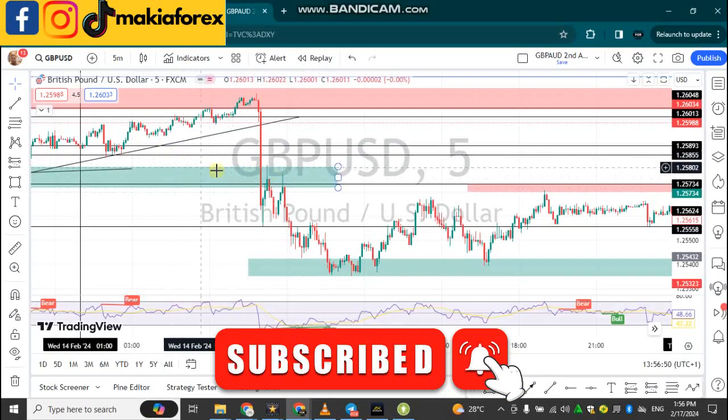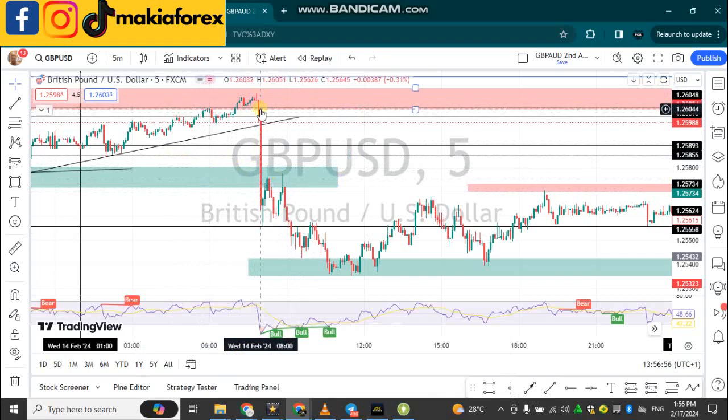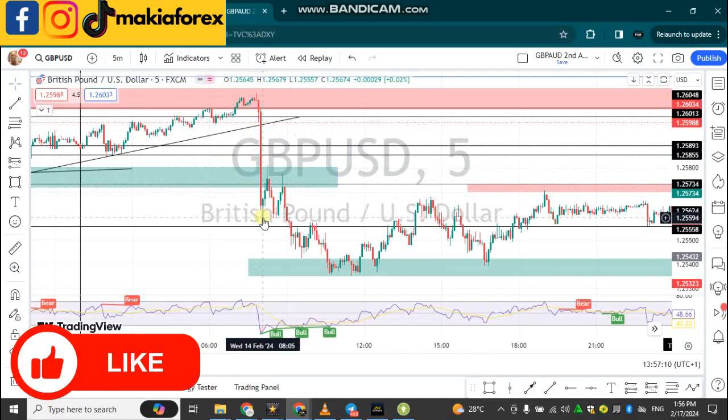So this is the news candle. You can see at 8 p.m., this is here at 8 p.m. news here. You can see at 8 p.m., because the news was negative, the GDP was negative and the PPI was negative, and also the other GDP was negative. Price dropped all the way to this particular area.